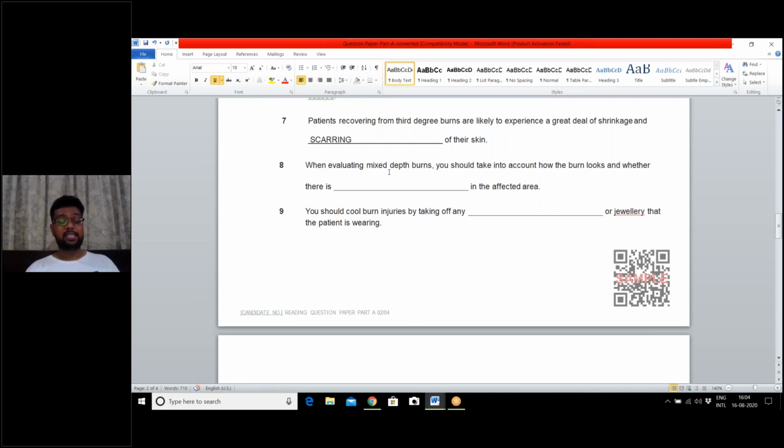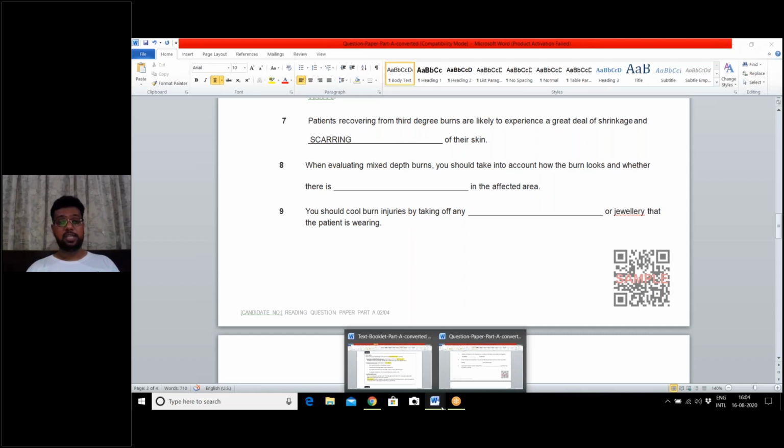Question number 8. When evaluating mixed depth burns, again mixed depth burns was in text A. You should take into account how the burn looks and whether there is a blank in the affected area. Please read the question once again.